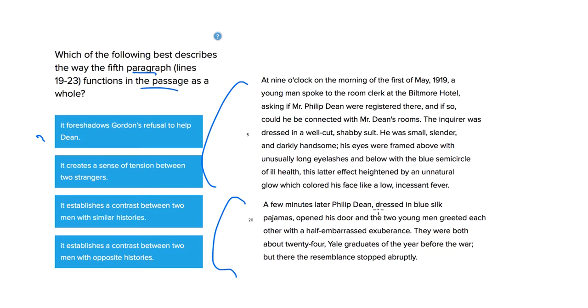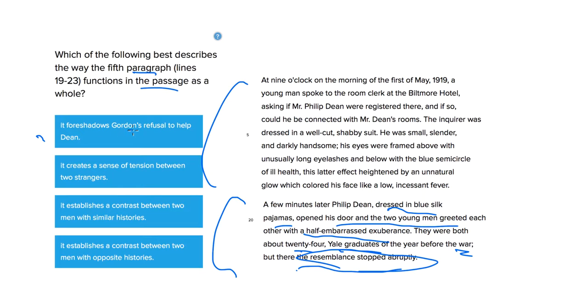Maybe. What the paragraph says is that Dean is dressed in blue silk pajamas, that he opens his door and the two young men greet each other with a half embarrassed exuberance. So they're really, really excited to see each other. And that tells you that they were both 24, that they both graduated from Yale the year before the war happened, but that there the resemblance stopped abruptly. So, other than the fact that they had a similar background, they're different right now.